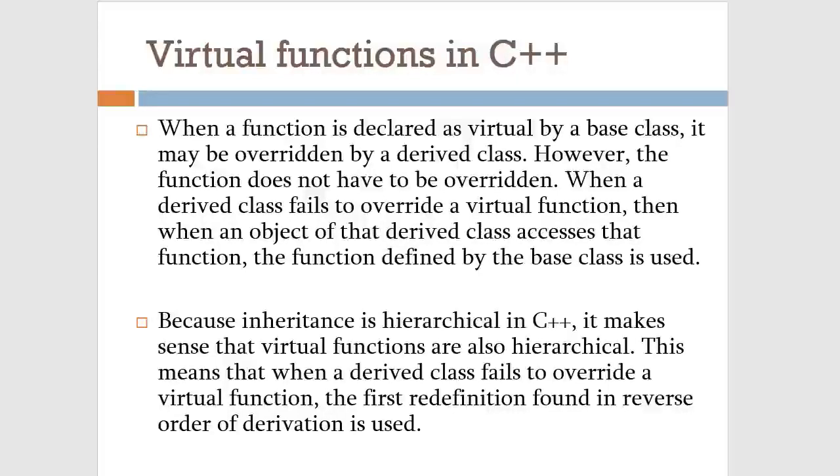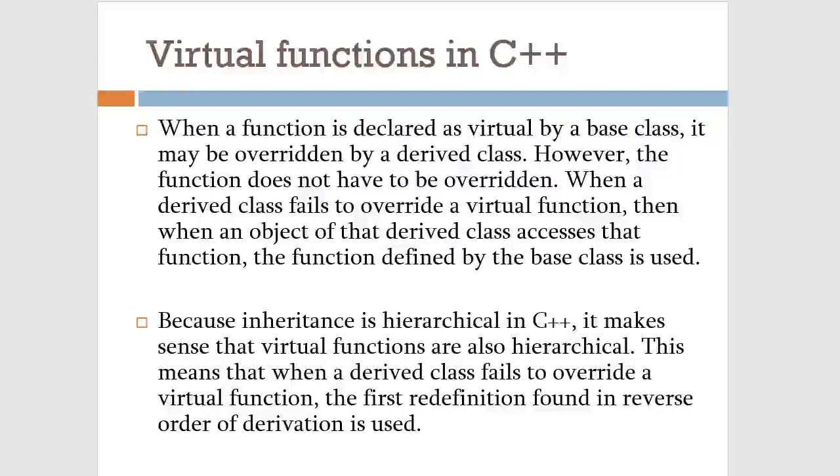When a function is declared as virtual by the base class, it may be overridden by the derived class. However, the function does not have to be overridden. When a derived class fails to override a virtual function, then when an object of the derived class accesses that function, the function defined by the base class is used. So this we talked about when we saw an example. That means you don't have to override that virtual function in the derived classes. If you don't override those functions, the virtual function present in the base class will be called when you access that function through the base object or the object of the derived class.